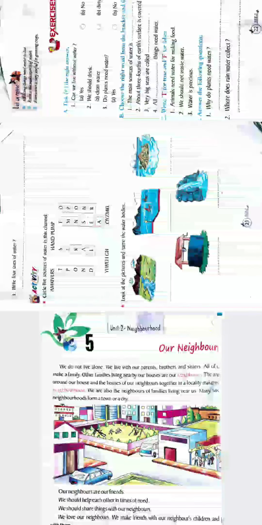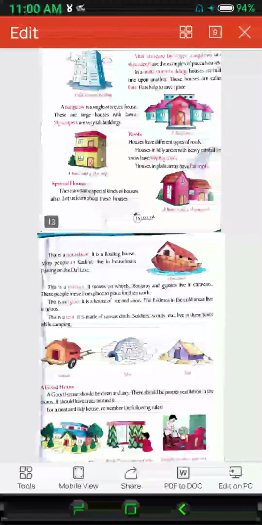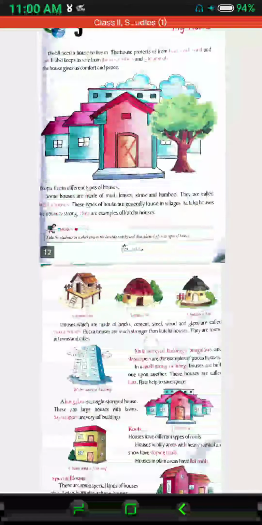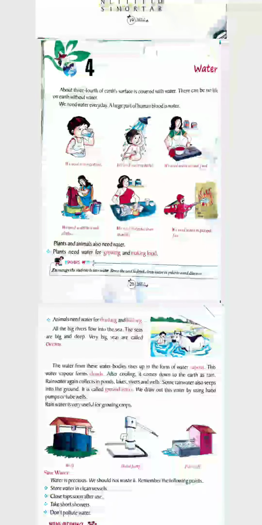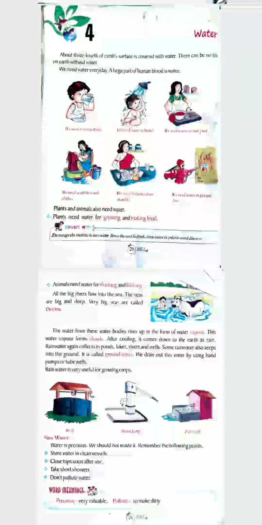You can show me all these works of chapter number 4 in the school itself. You can ask your guardian to bring your subject copy to show me here in the school. I hope you have understood this chapter number 4, water. If you have any doubts regarding this chapter, you can contact me or you can meet me along with your guardian. Thank you very much.